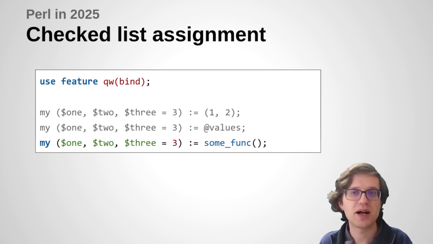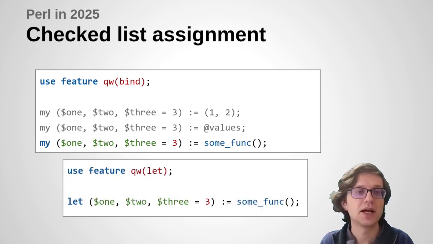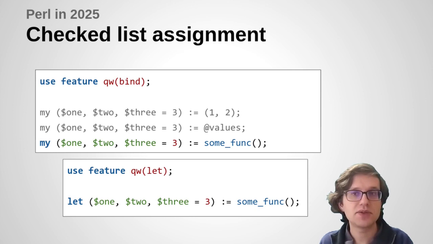Now, this spelling might be hard to implement. It might be considered ambiguous, not visually distinct enough. It's perhaps not right. So maybe we should do this with a new keyword like let. But I do think we need something like this, because, given the way that signatures work, I think this should be the preferred way for list assignment to work. Because generally you do want to know if you've got too few or some spare values left over. And I think it would be nice if list assignment actually complained about that.